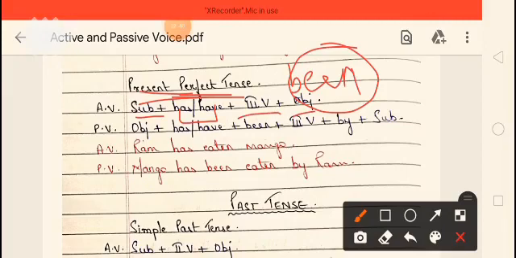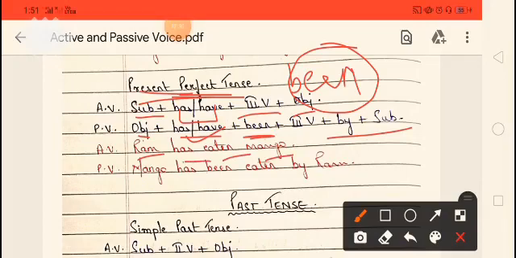And when we convert it into passive voice, the object goes in place of the subject. Then the helping verb according to the object. If the object is singular, then has is used, and if the object is plural, have is used. Then plus been plus the third form of the verb plus by plus subject. The rest remains the same; only the helping verb and this word are extra. The rest is the general rule. So let's see the example. Ram has eaten mango. As Ram is singular, has is used.